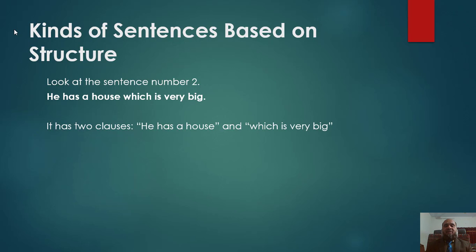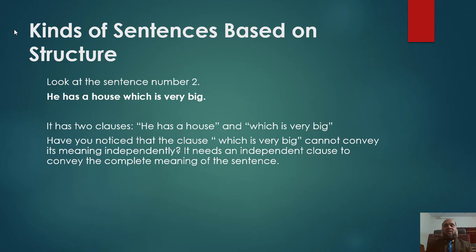He has a house which is very big. This sentence has two clauses: he has a house, and which is very big.